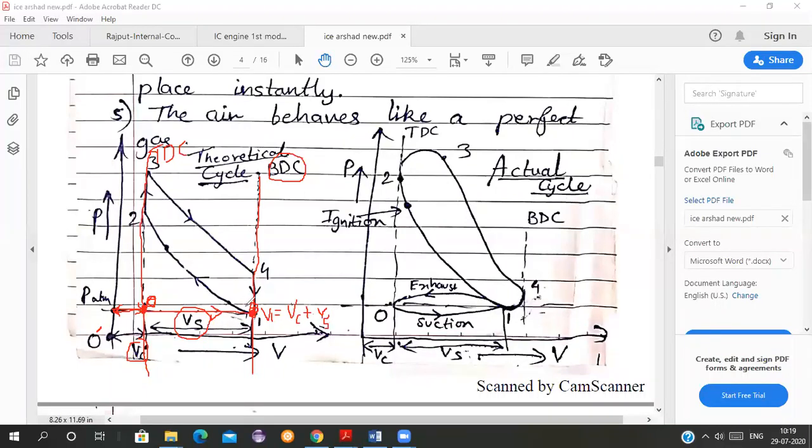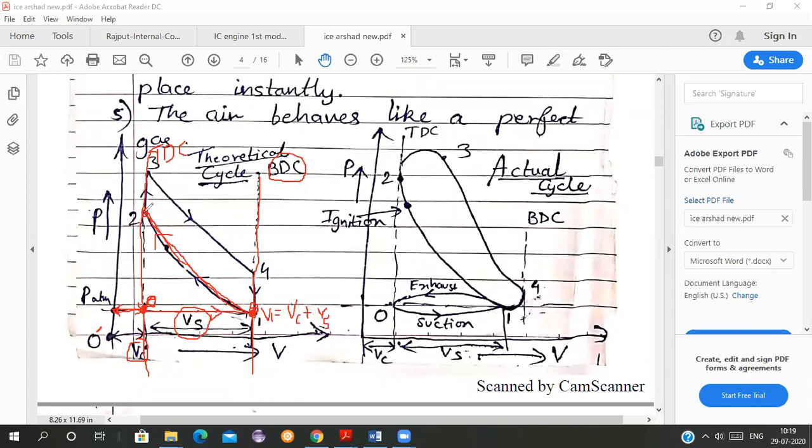So now see, when the compression stroke starts, what is happening? The piston is moving up towards the top dead center. It has reached the second point, and the compression is being done on the air fuel mixture. The volume is decreasing because the piston is compressing the air, the pressure is rising and the volume will decrease. Now the piston has reached top dead center, and again see, we have reached the VC point, that is the clearance volume.